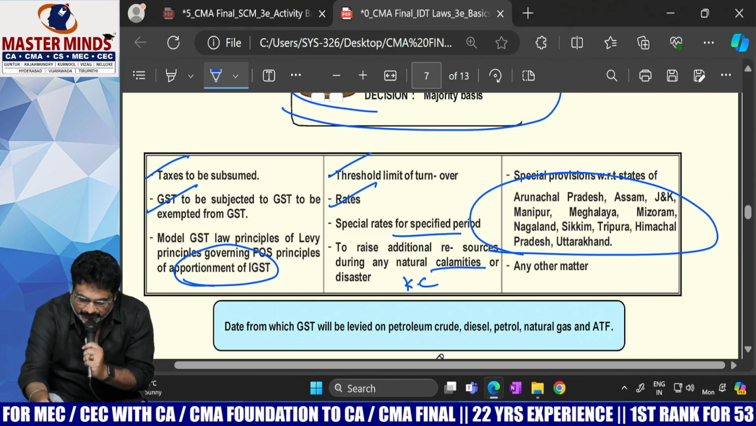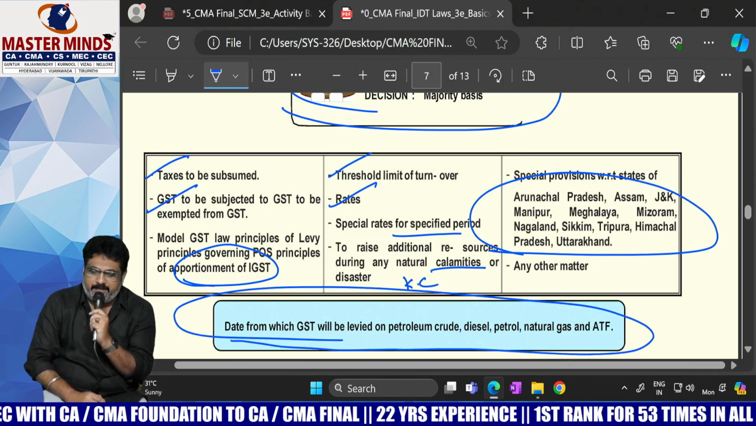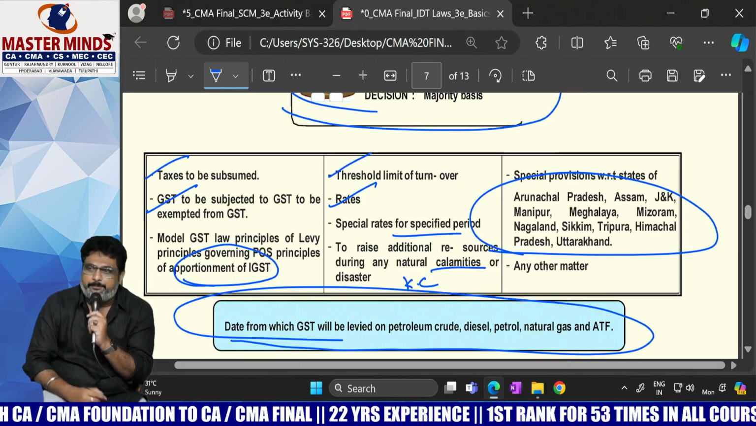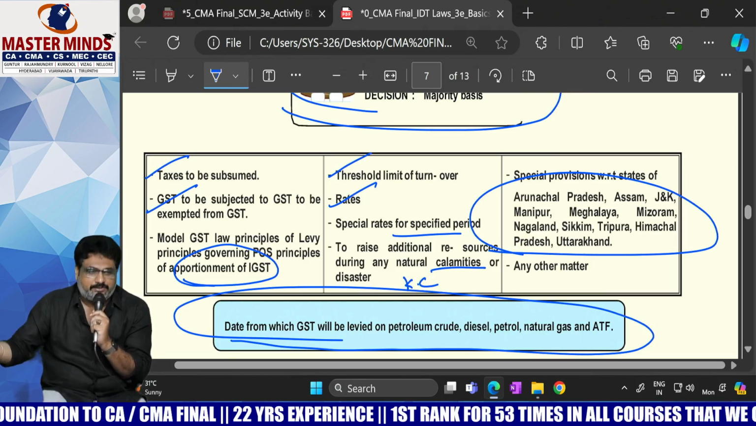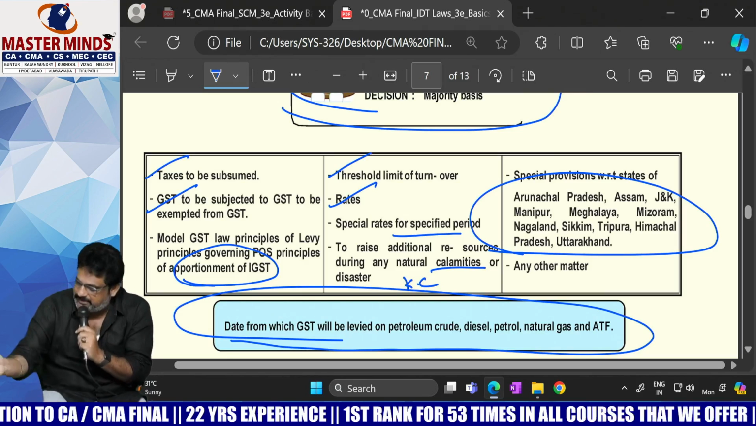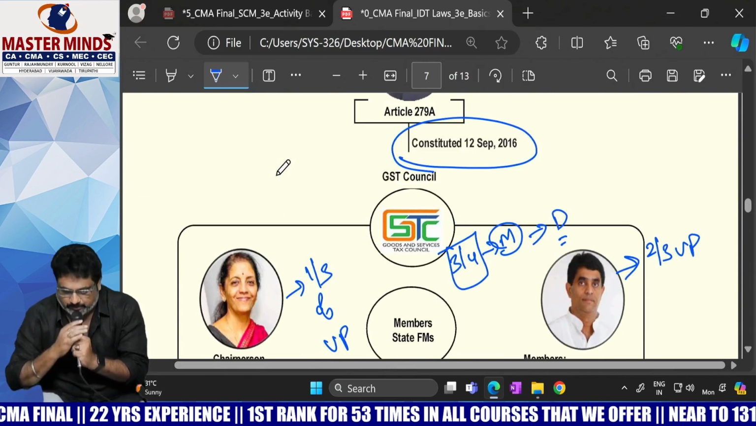And last but not the least, this is the namesake: the date from which GST will be levied on petroleum products. It will also be decided by GST Council, but it is a namesake. So this is the total story with respect to GST Council.